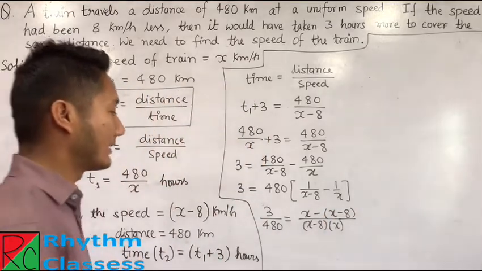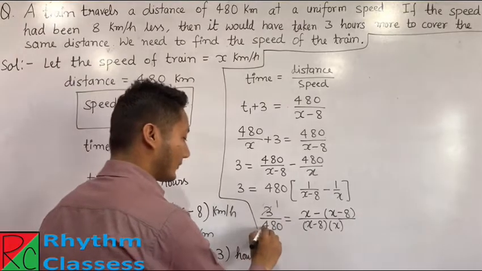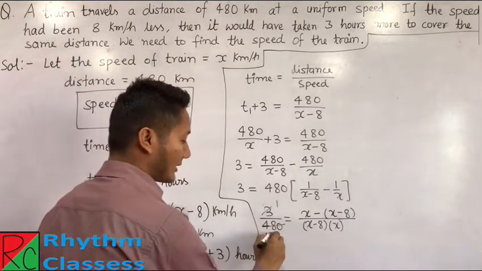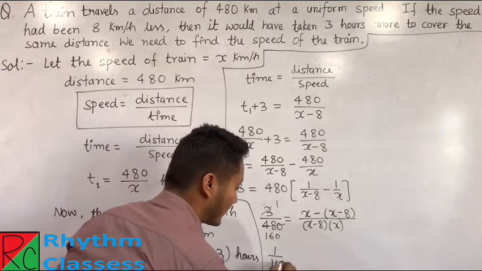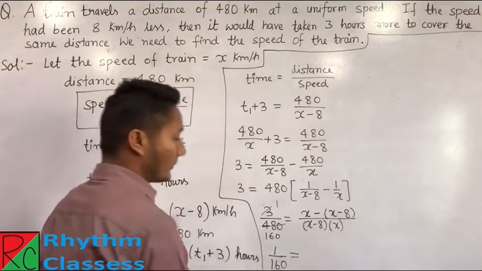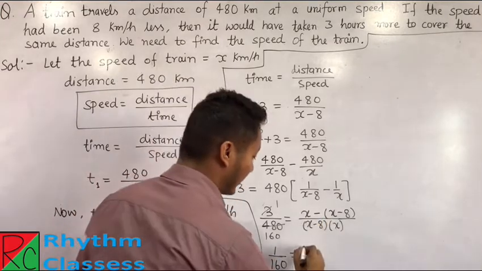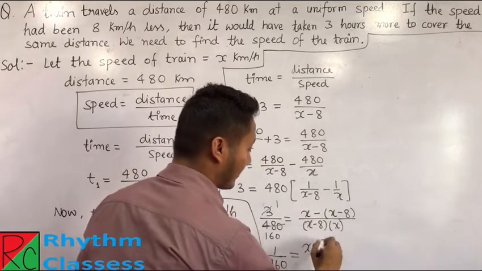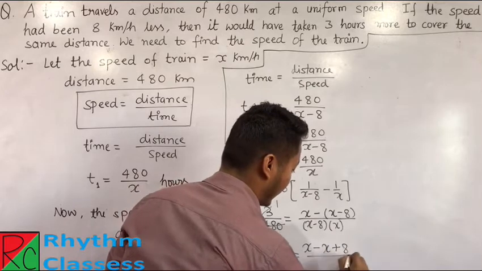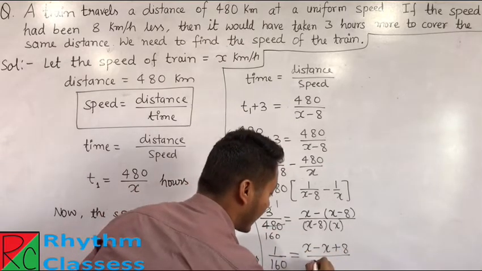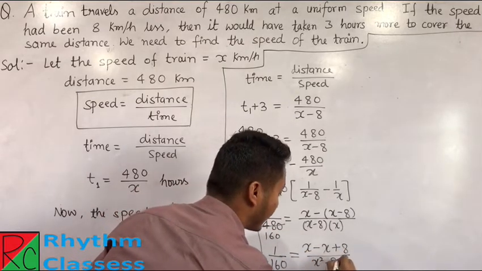From here we can say 3 ones are 3, 3 sixes are 18 and 0. We got 1 by 160 equals, here x minus bracket opens x minus 8, upon x square minus 8x.